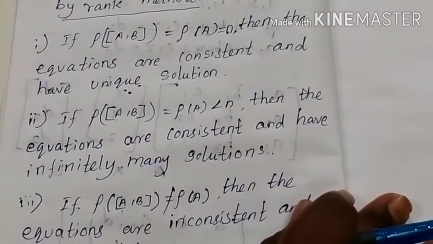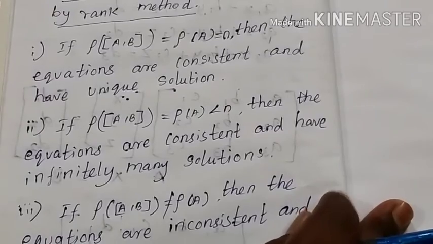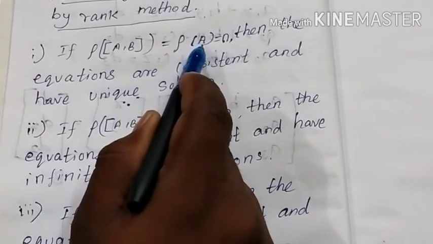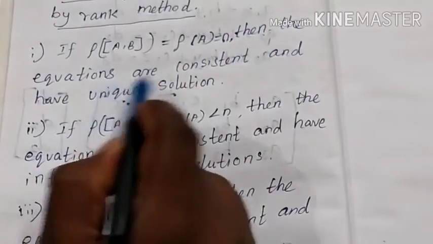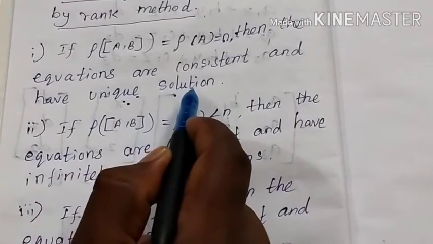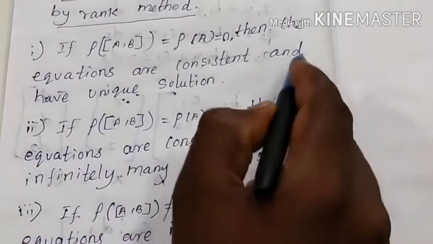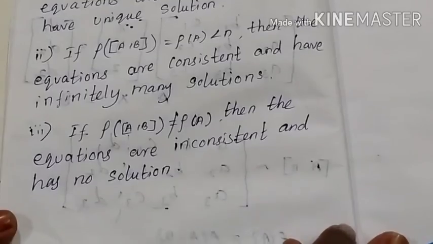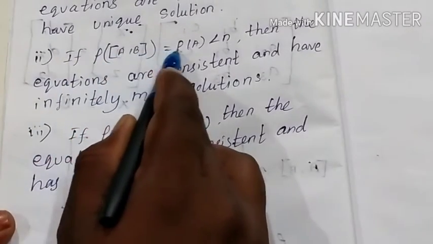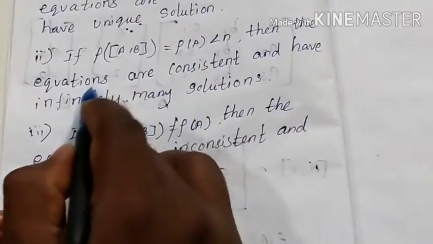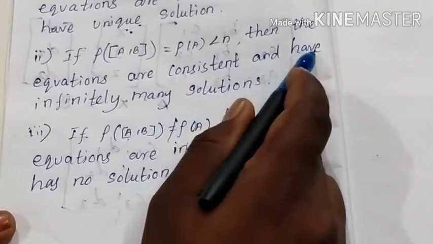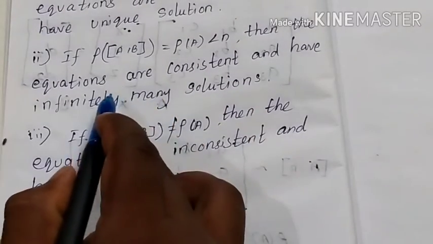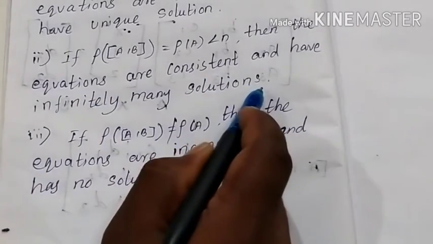There are three tests. The first one: if rank of (A, b) equal to rank of A equal to n, then the equations are consistent and have a unique solution. If we form the graph, the intersecting point exists. The second test: if rank of (A, b) equal to rank of A less than n, then the equations are consistent and have infinitely many solutions. That means the lines are coincident. So it has infinitely many solutions.